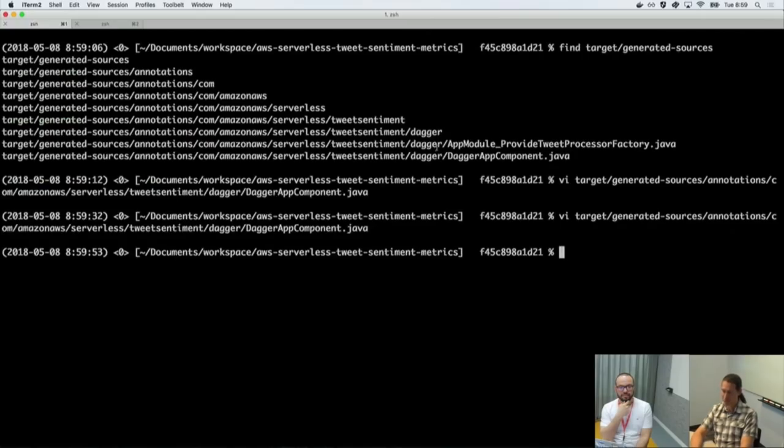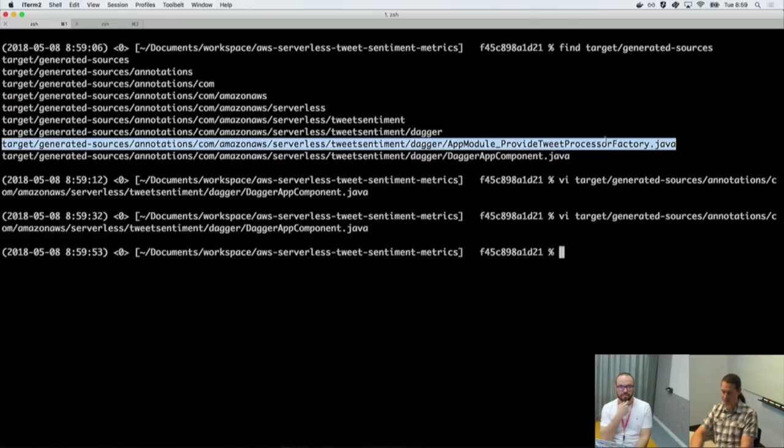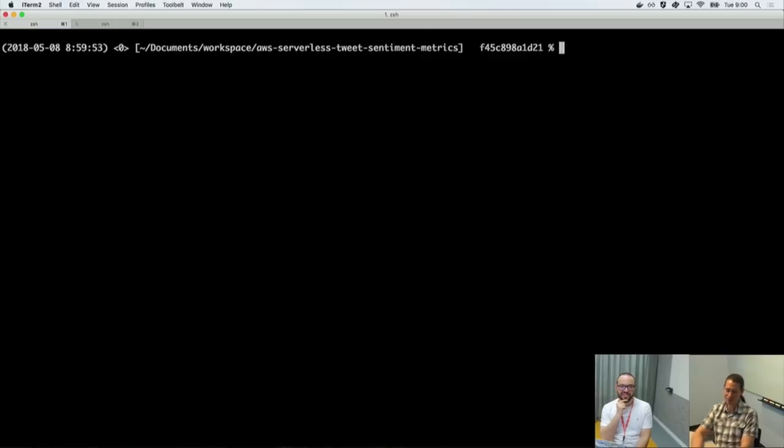You can see it also for the module itself. It created this factory class. I'm not going to look at it. It's a lot of Dagger magic, and it's pretty amazing, honestly. All the build time logic. It's really fun to look through, but let's not do that today.